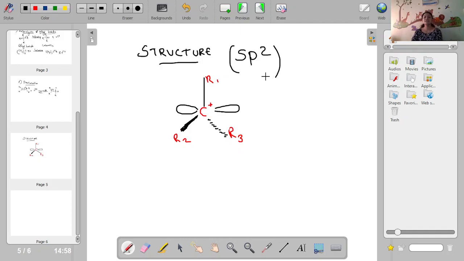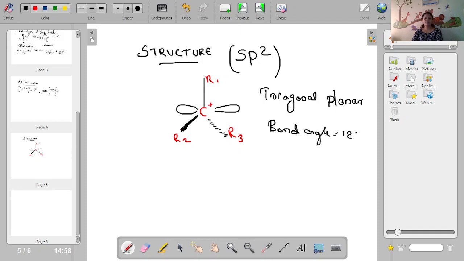When it is sp2 hybridized, what will be the shape? In VSEPR theory, it is having a regular trigonal planar structure.